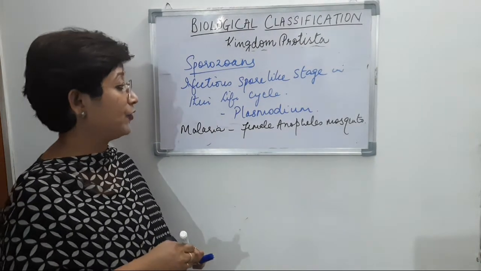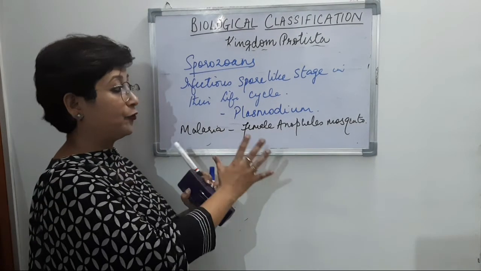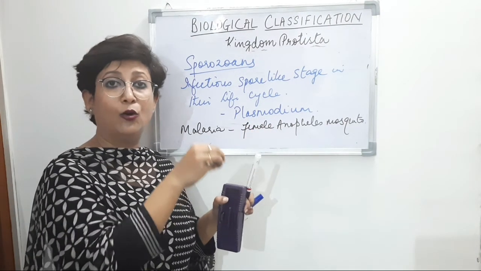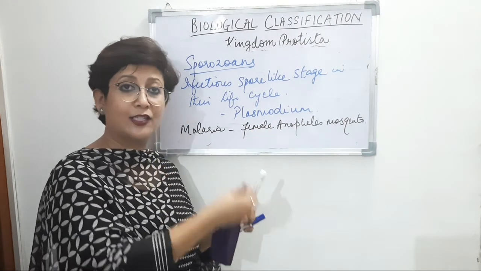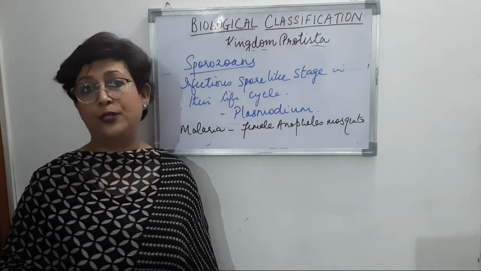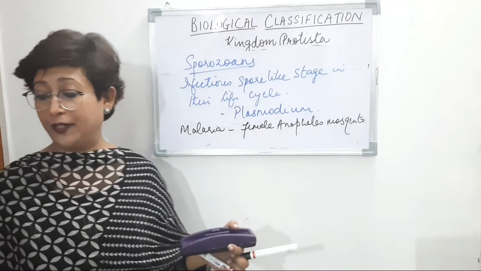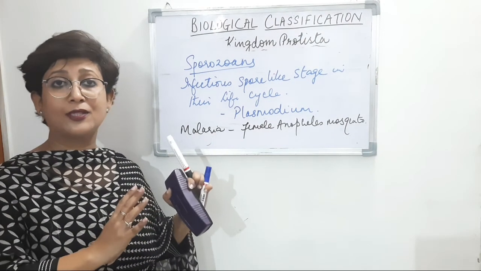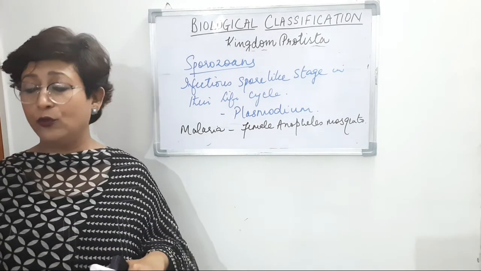If the female Anopheles mosquito has Plasmodium, when it bites the host organism, it transfers the Plasmodium to the host, and that is how the person suffers from malaria. Basically this group of organisms are parasitic and they have two hosts.